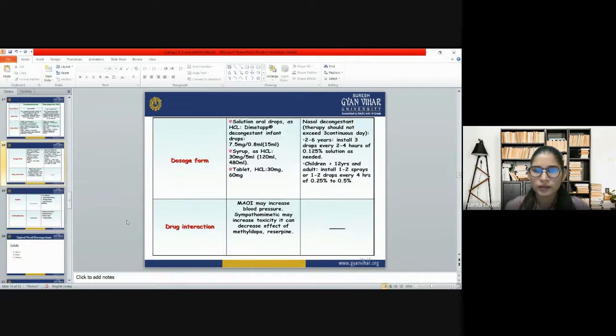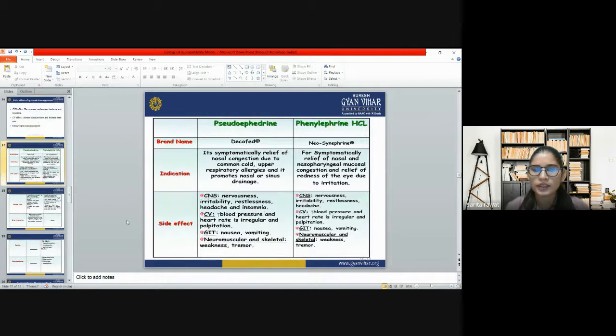Then we have another drug. We have already studied pseudoephedrine. Now we will cover phenylephrine. The brand name of phenylephrine is Neo-Synephrine, and the indication is for systemic relief of nasal and nasopharyngeal mucosa congestion, and it gives relief of redness of the eye due to irritation.